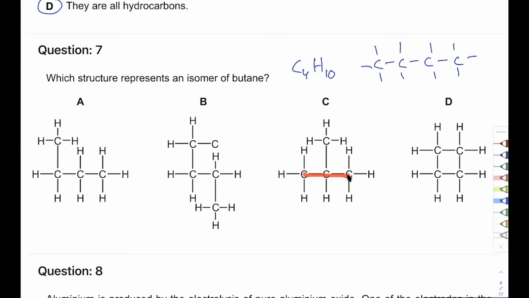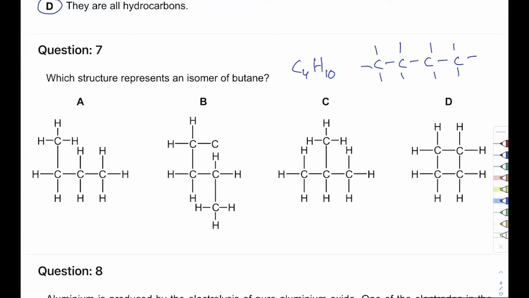1, 2, 3, and I can't join the 4th one because I will have to go back, which is not allowed. So I can join 3. Okay, wait a minute. Let me try another way. 1, 2, 3, still 3. 1, 2, 3, still 3. So I can still join just 3. So this might be an isomer.